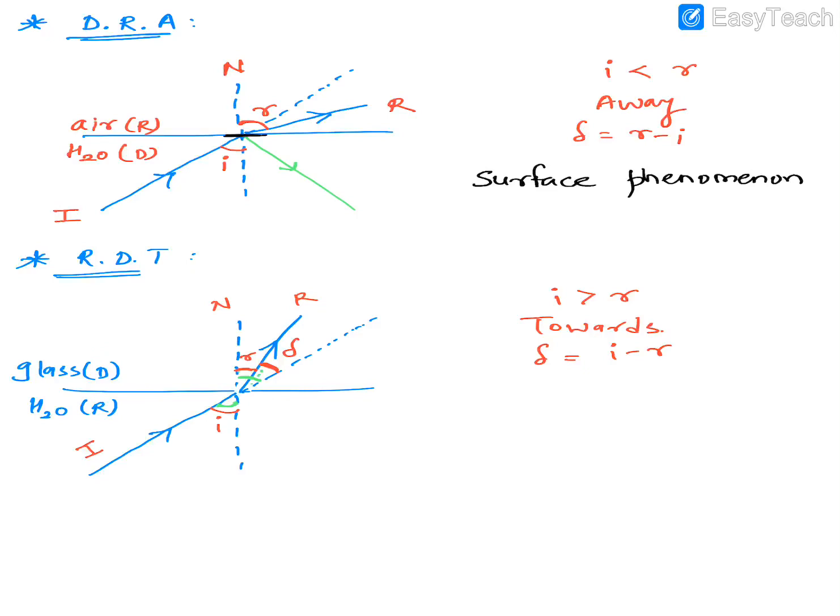Okay, so that's called as what? The deviation. Not angle of deviation, but it's named as a deviation caused in the path of light. Okay, so these two are very, very important, DRA and RDT. You will need these two concepts throughout the chapter. Now next one, there is one case number 3.